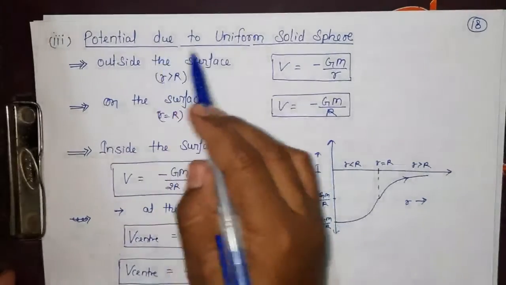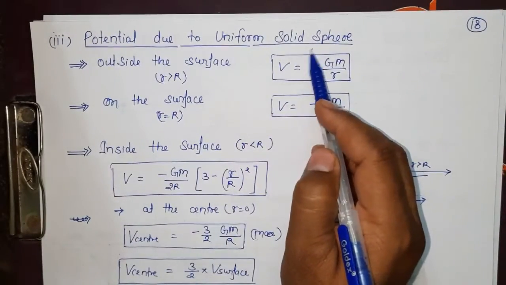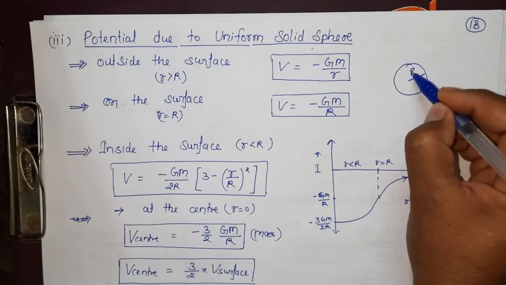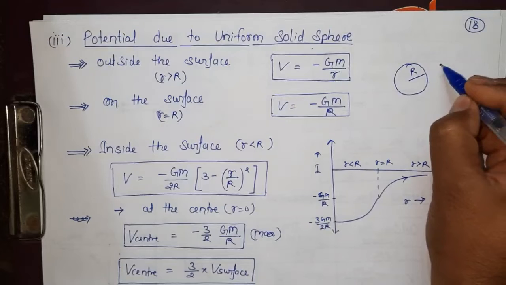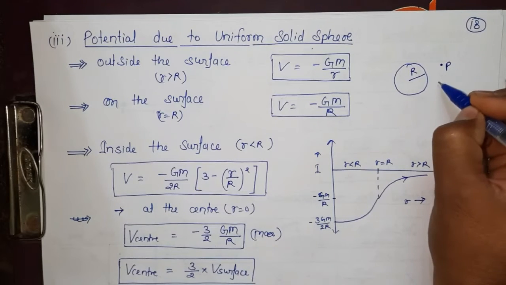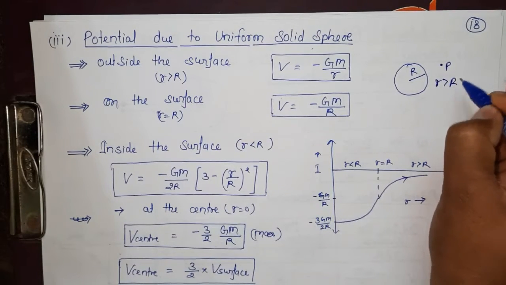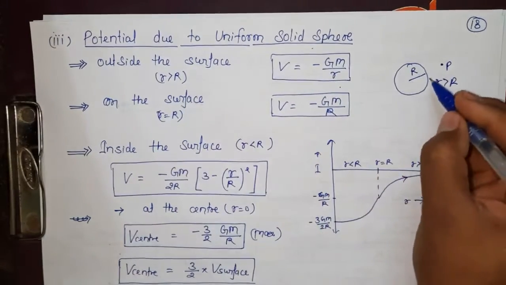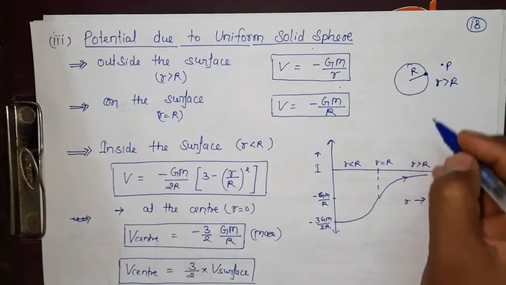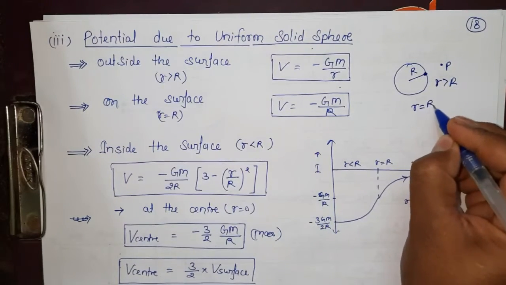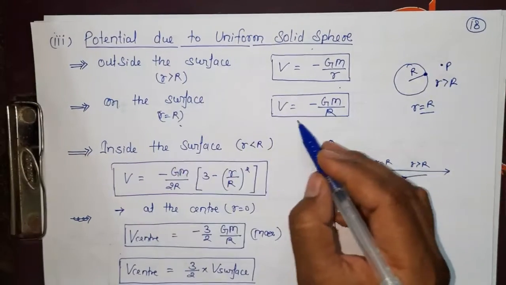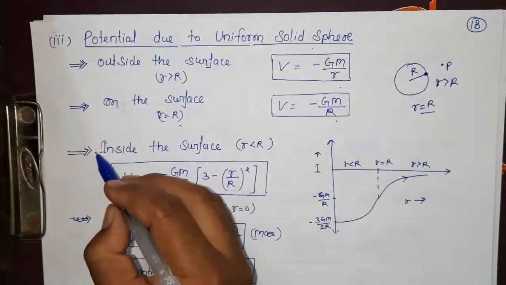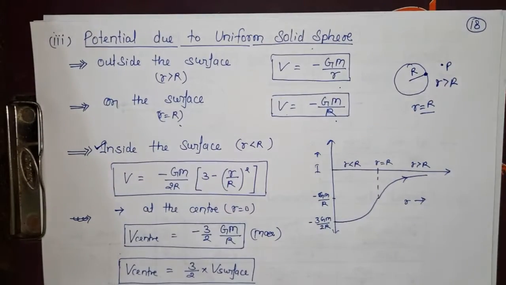Next is what? Potential due to a uniform solid sphere. A solid sphere having the radius capital R. One point we take outside the sphere, meaning small r is greater than capital R. Then the value of V comes minus Gm upon r. One point we take on the surface, then in place of r, capital R comes. Small r is equal to capital R, then V will be minus of Gm upon R. These are nothing difficult, but this third point is special for you.